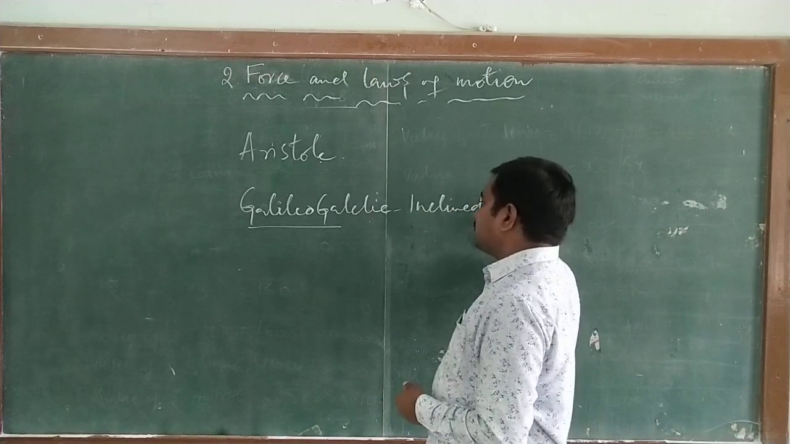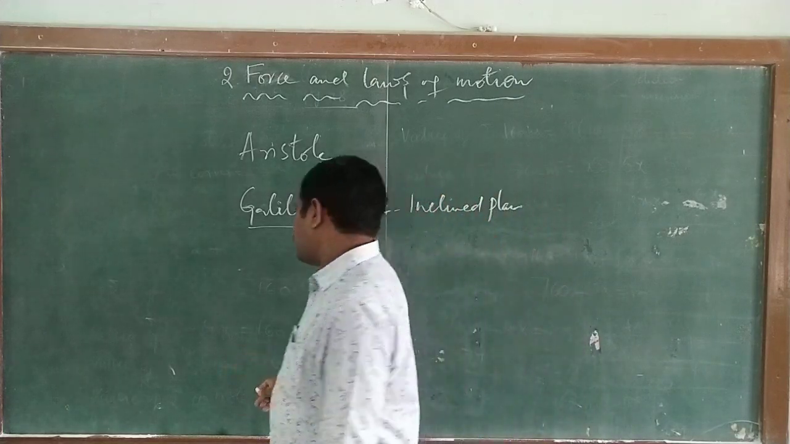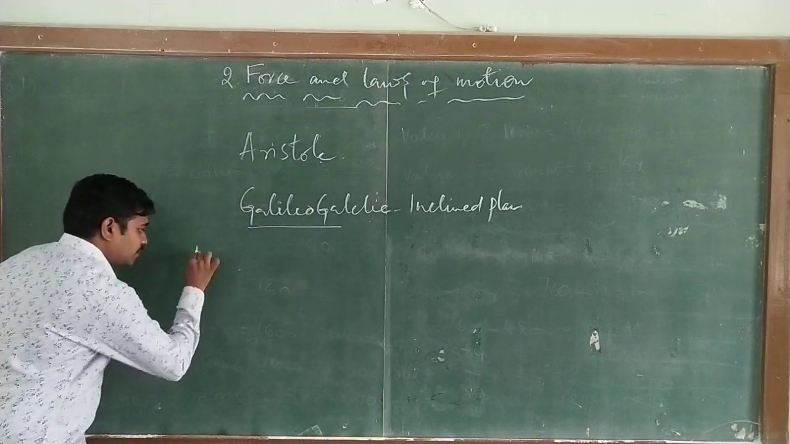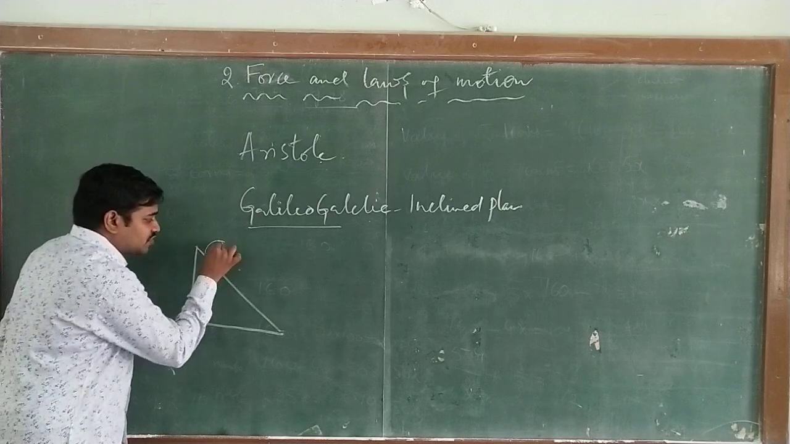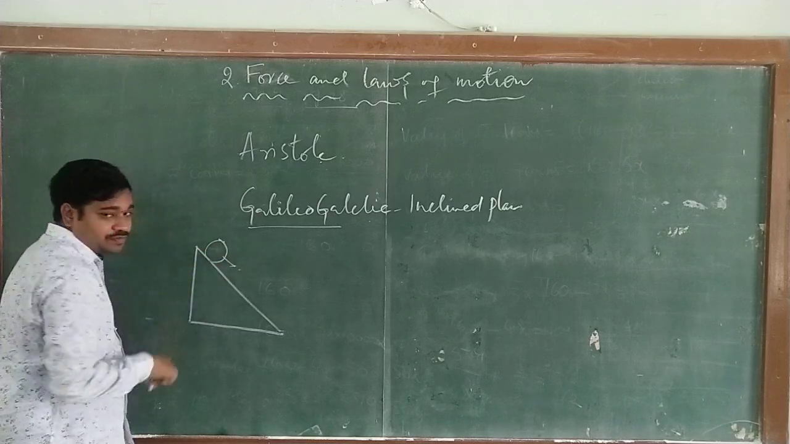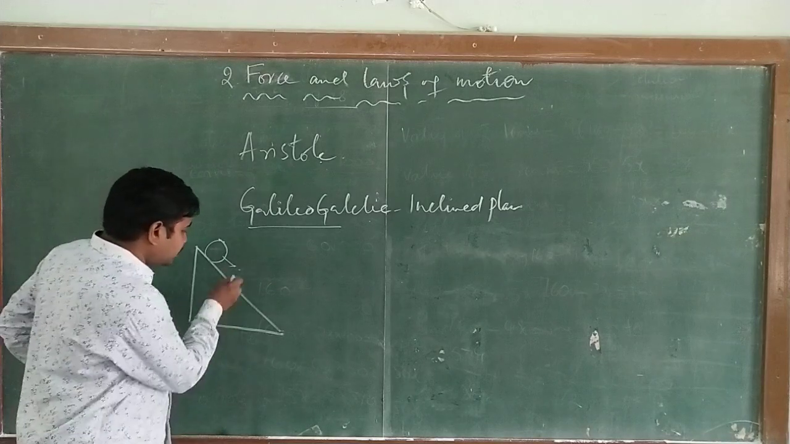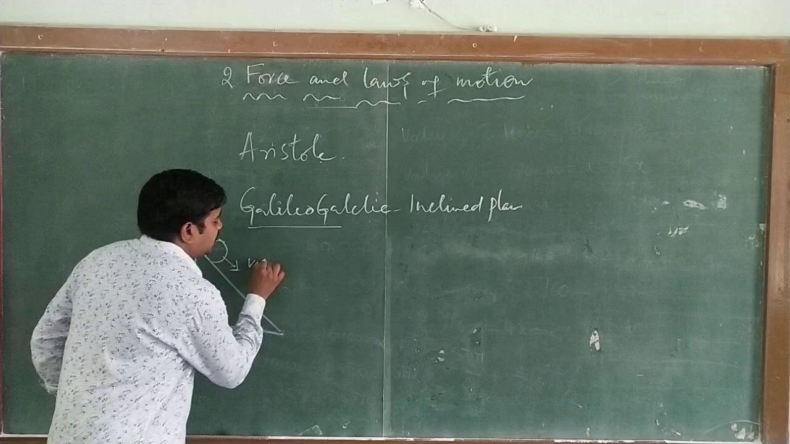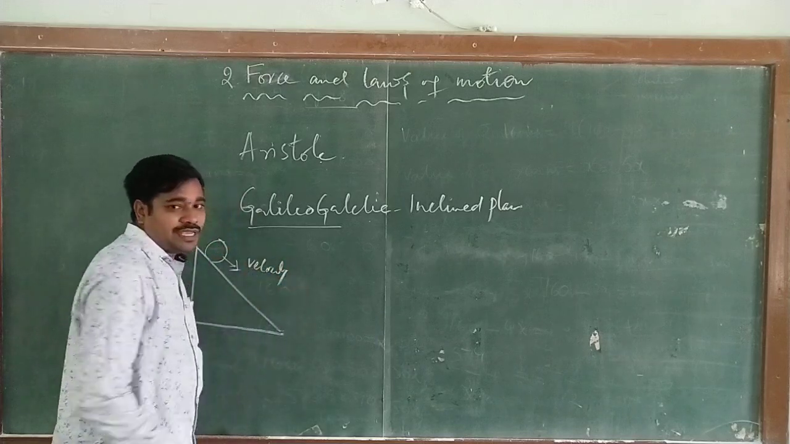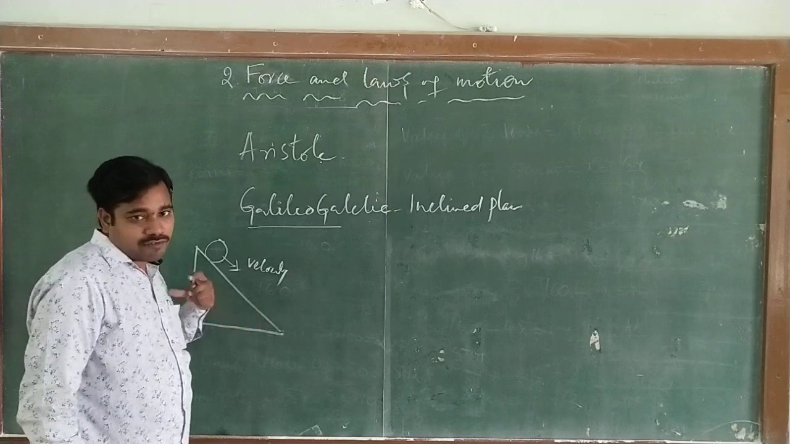For example, we took an inclined plane and he released a ball from one end. We know that whenever a ball is released from a certain height, it is going to come down. When it comes down, the velocity of the ball increases, and it comes very fast by increasing its velocity.